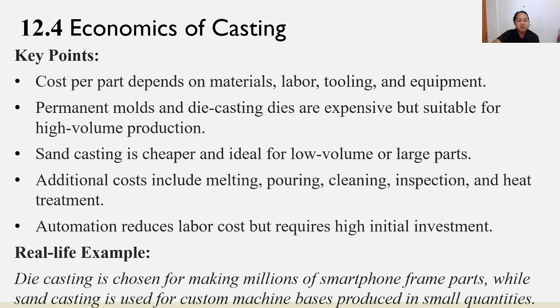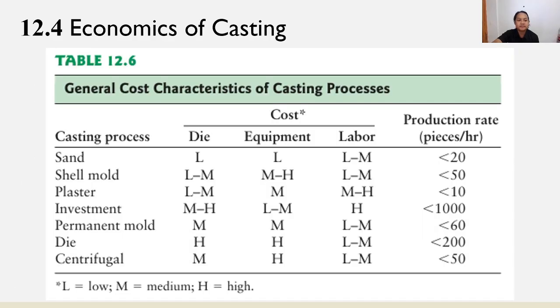Automation reduces labor costs but requires high initial investment. For a real-life example, die casting is chosen for making millions of smartphone frame parts, while sand casting is used for custom machine bases produced in small quantities. This is the table of general cost characteristics of casting processes.